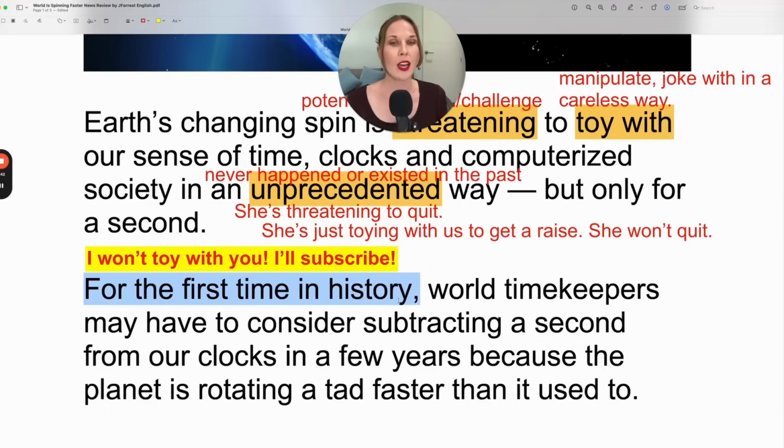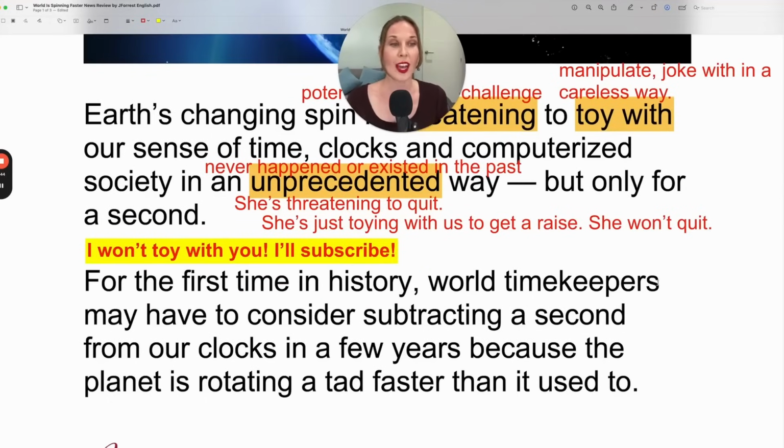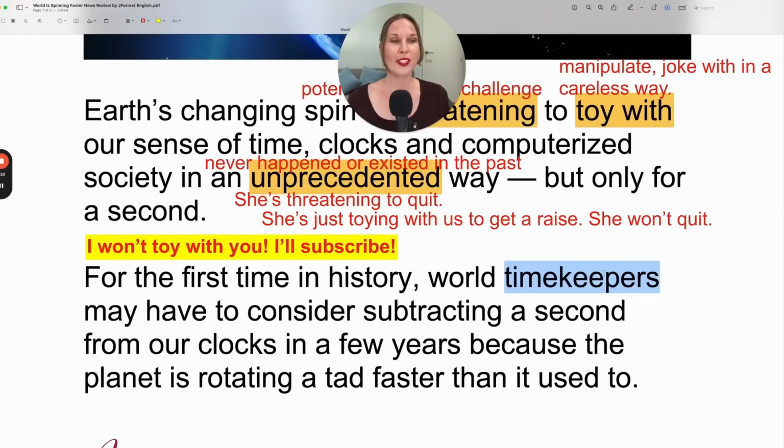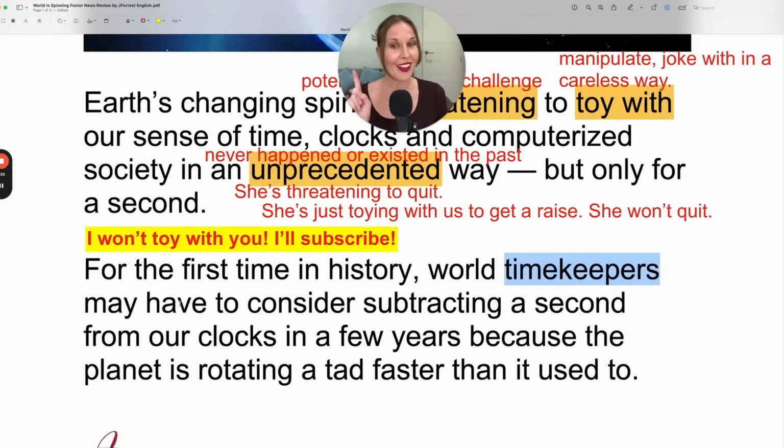For the first time in history, world timekeepers, again, a profession of people who keep time. Do you know any timekeepers? I didn't know that was a thing. World timekeepers may have to consider.